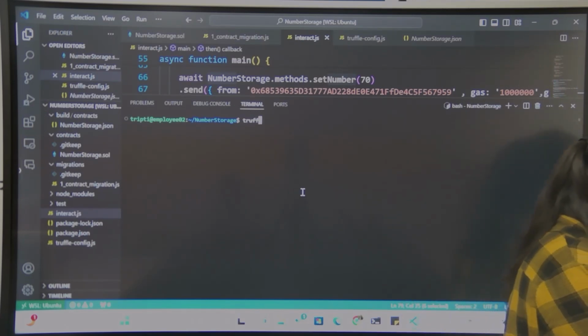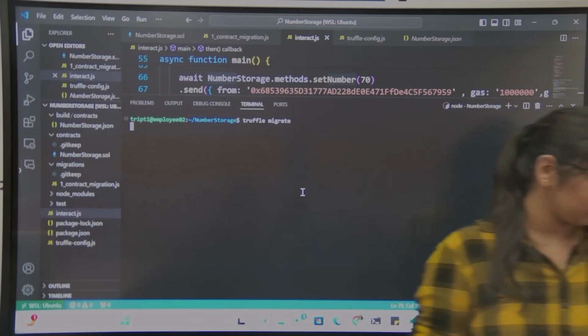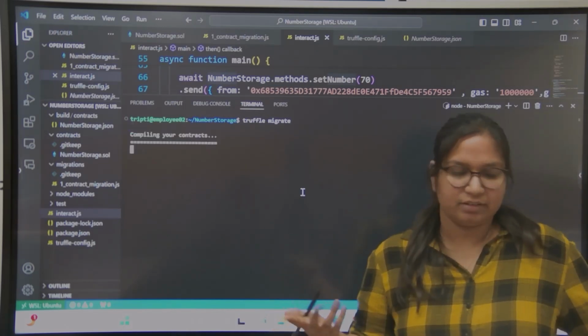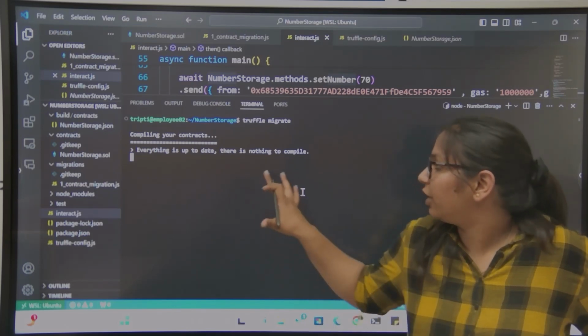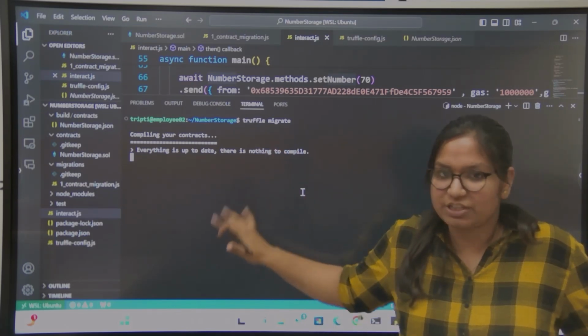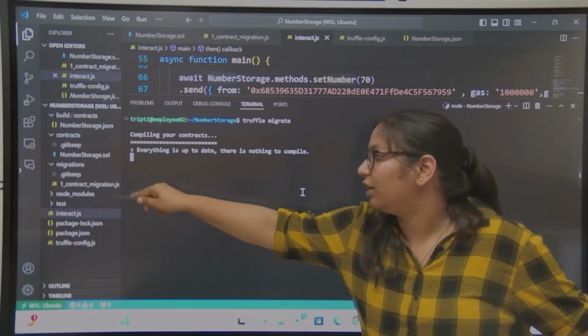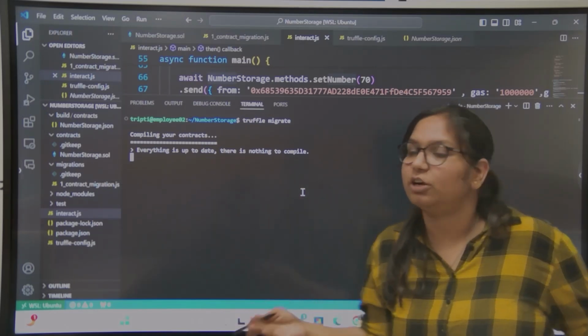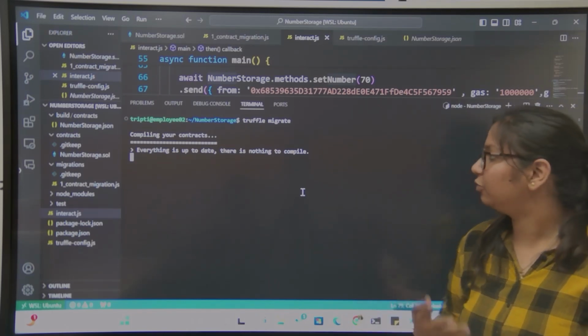So we will use truffle migrate. Like we used in the previous project, truffle migrate is for deploying the smart contract. So here also it is first compiling the project, then it will deploy the project using this file 1_contract_migration.js. It will take some time to deploy.